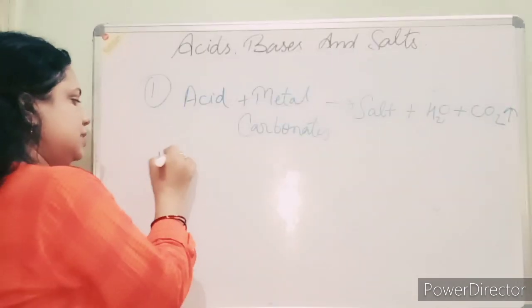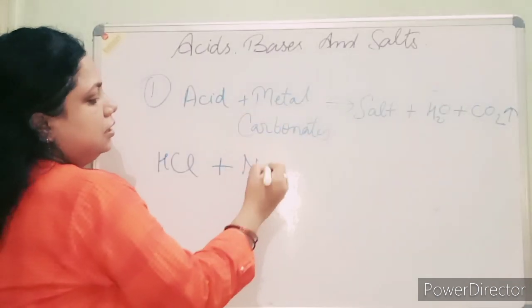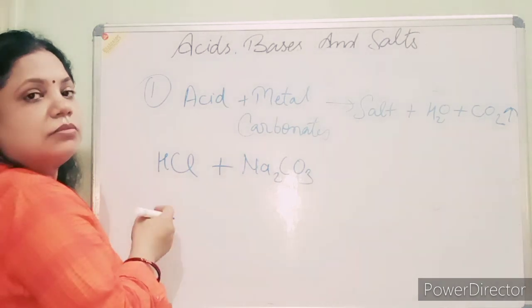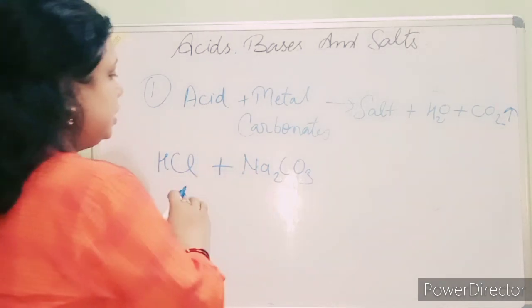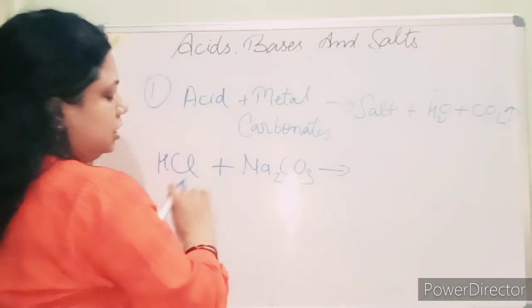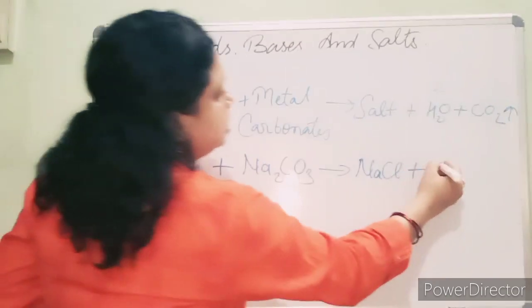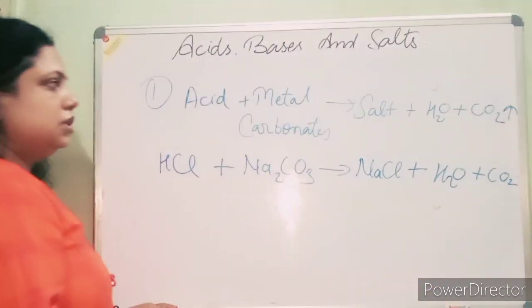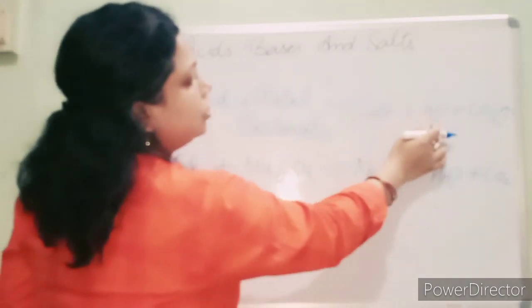Suppose, students, the acid I have taken is HCl and the metal carbonate is Na2CO3. In its place you can take calcium carbonate or zinc carbonate also. Fine. So it will form the salt NaCl plus H2O plus CO2. Clear? So when the acid reacts with the metal carbonate, it forms the salt, water and CO2.